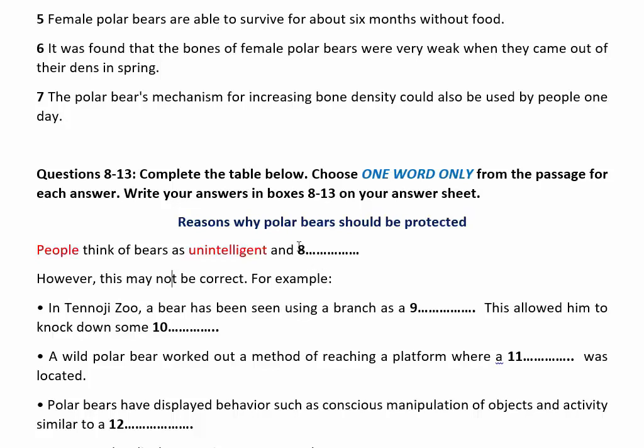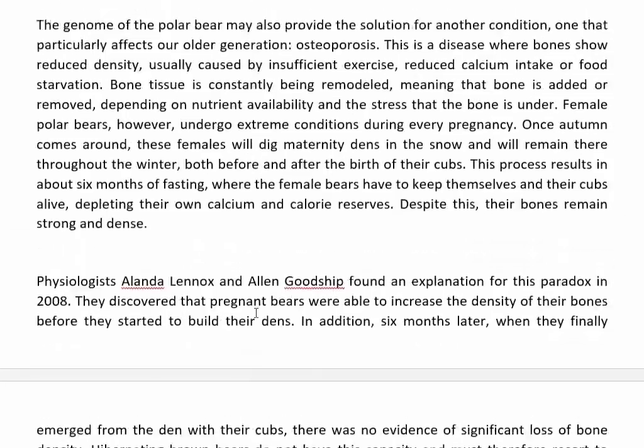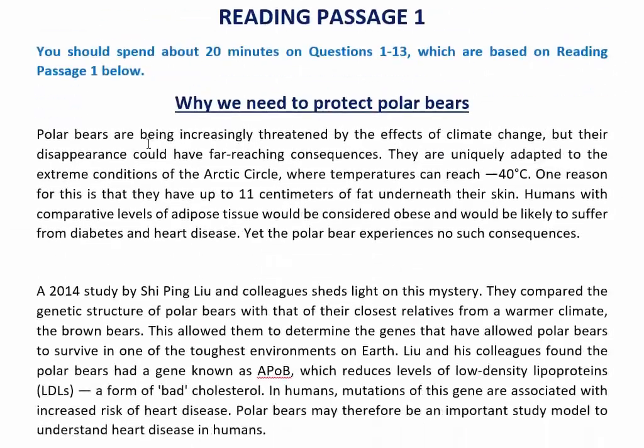And my first tip is the answer must be after the word and. So first we have to find the keywords people and unintelligent. Okay, so let's scan. Don't try to read every word in a sentence. Just scan, find out people and the keyword unintelligent.